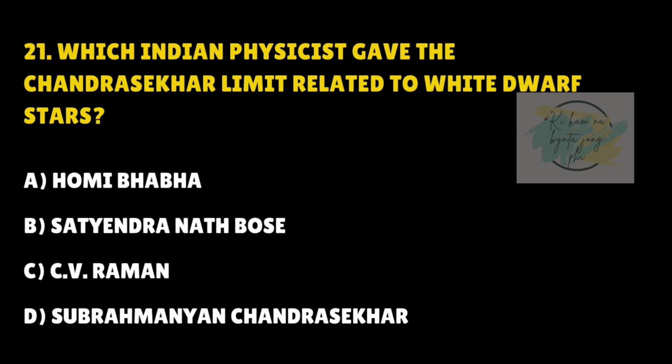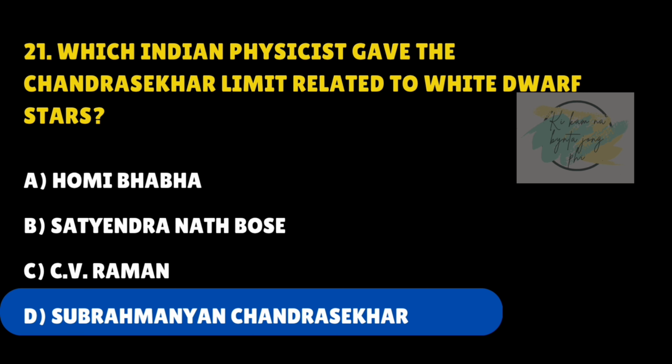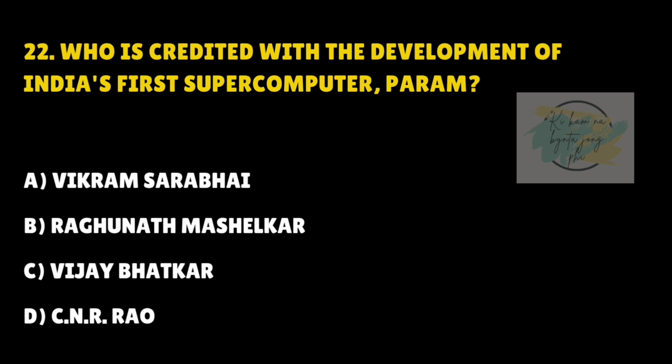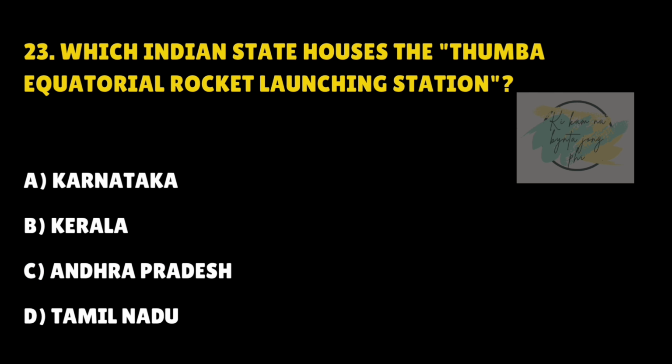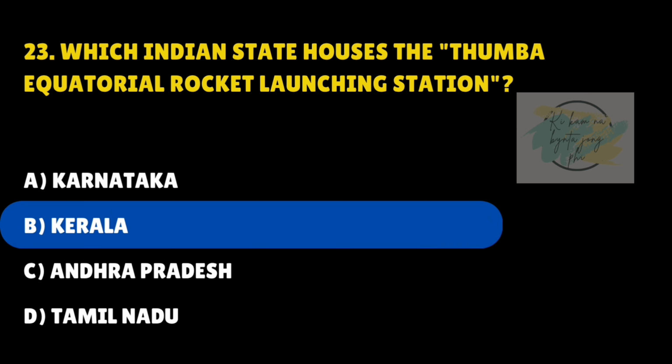Which Indian physicist gave the Chandrasekhar limit related to white dwarf stars? Answer is D. Subramanian Chandrasekhar. Who is credited with the development of India's first supercomputer Param? Answer is C. Vijay Bhatkar. Which Indian state houses the Tumba Equatorial Rocket Launching Station? Answer is B. Kerala.